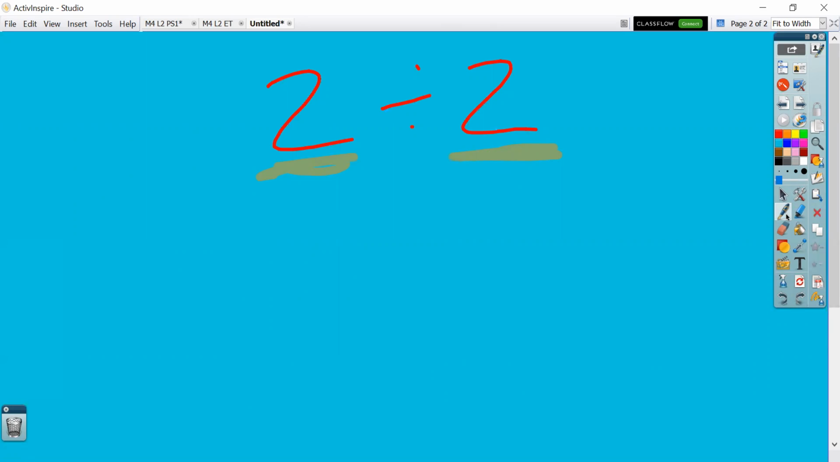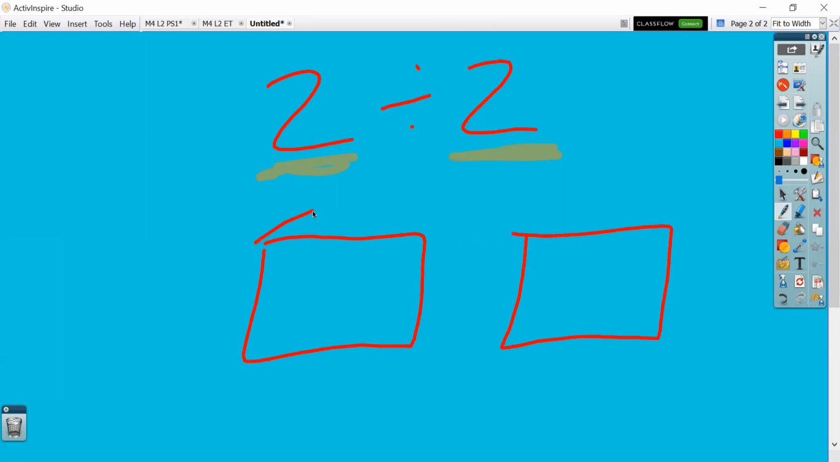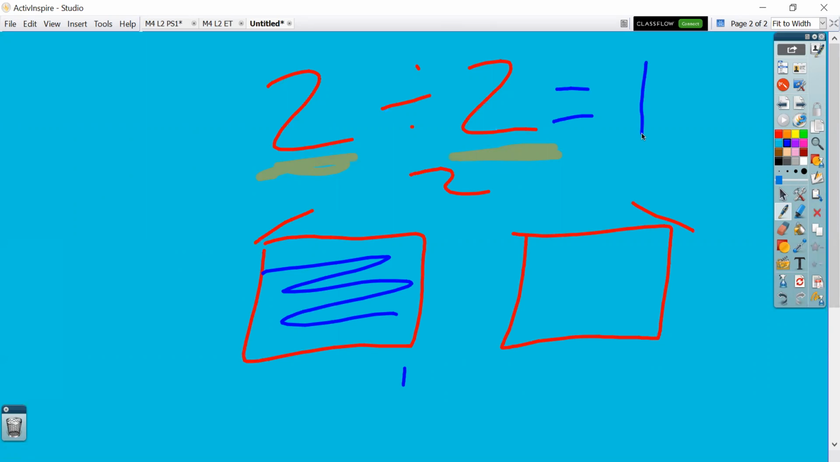To show this, we could show it as 2 wholes with the area models. So there's my 2 wholes. And if I wanted to divide these into 2 groups, well, each group would get just 1. So our answer would be just 1. 2 divided by 2 is 1. Because if we divide 2 into equal groups, how many are in each equal group? Well, it's just 1 in each group, right?